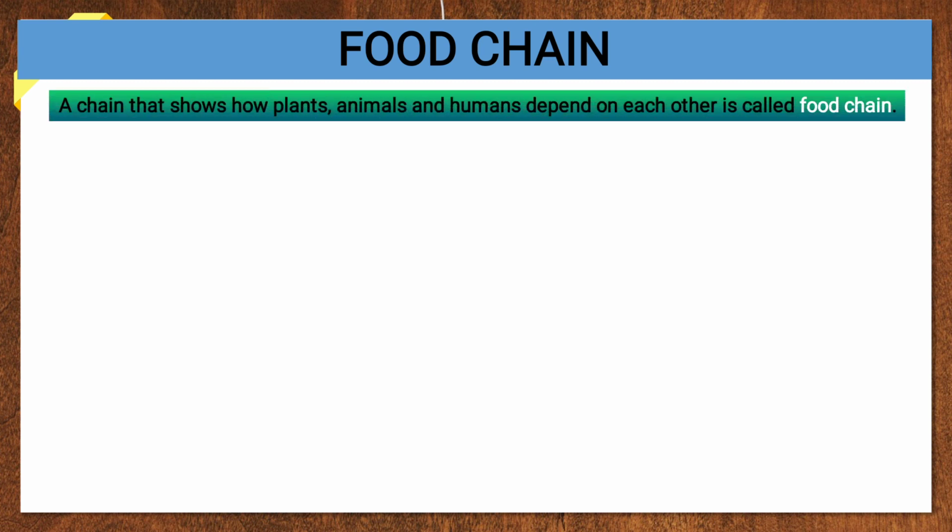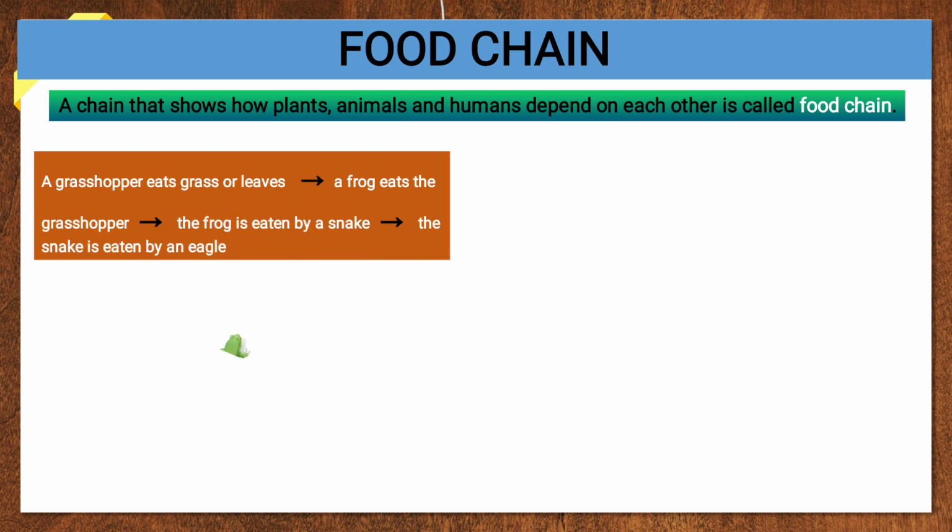Now next comes the food chain. A chain that shows how plants, animals and humans depend on each other. That chain is known as food chain because they are dependent for food. Here is an example. The grasshopper eats grass or leaves. As you see in the image, the grass is eaten by the grasshopper. Now the frog eats the grasshopper. The frog is eaten by the snake and the snake is eaten by the eagle.